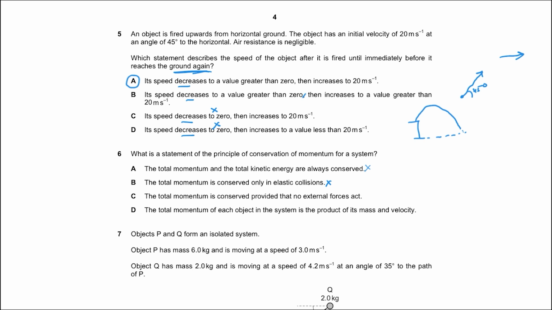The total momentum is conserved provided that no external forces act. That is correct. The total momentum is conserved given that it's an isolated system. It's a closed system. There are no external forces acting. Option D says the total momentum of each object in the system is the product of its mass and velocity. So momentum is indeed mass times velocity, but that is not the principle of conservation of momentum.